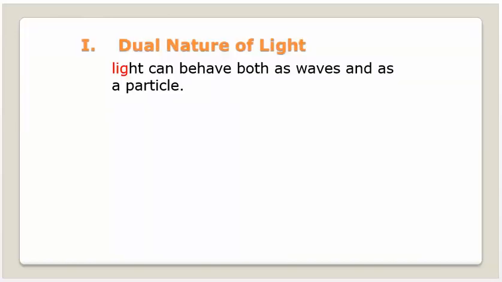Hey, today we're going to talk about light. It's got this split personality. It's got two identities. It's not quite sure what it wants to be. What we mean by this is commonly referred to as the dual nature of light, meaning light can behave as a wave, but it can also behave like a particle, like it's dust, like it has mass.